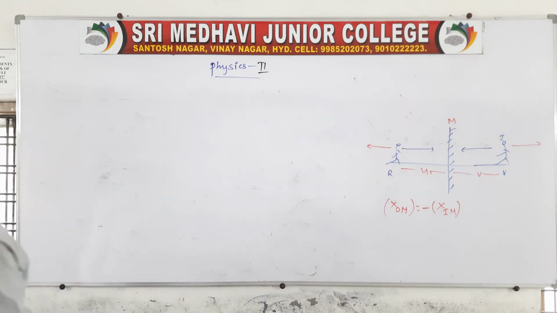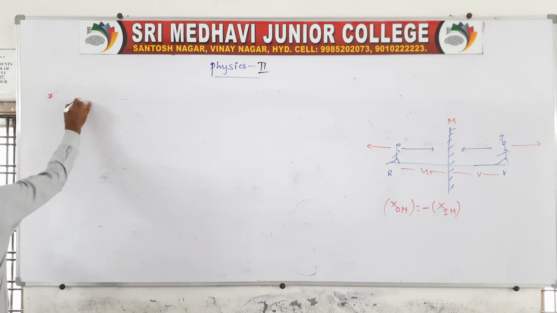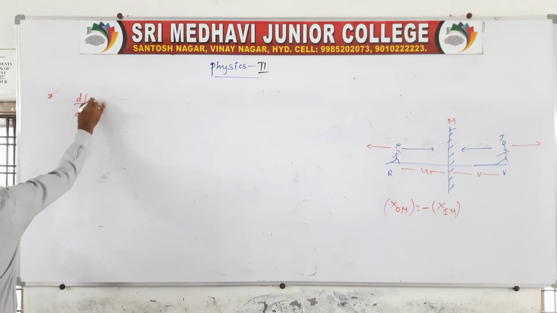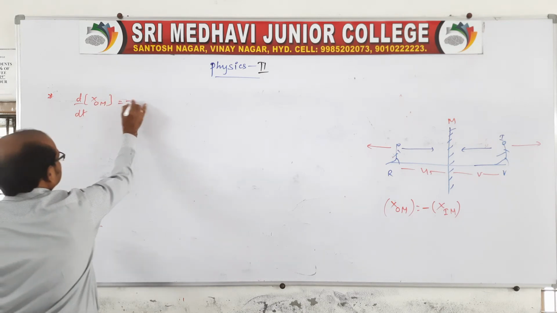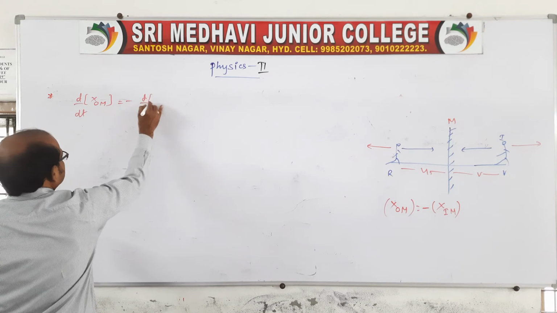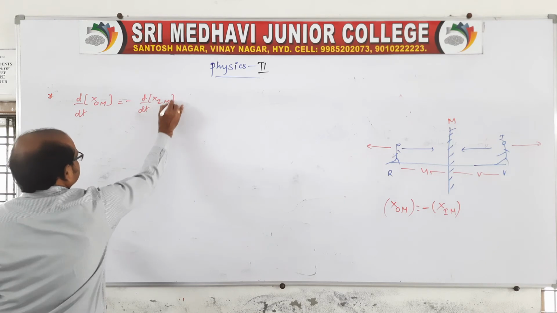Coming to the point, with respect to time, d by dt of x object with respect to mirror is equal to minus d by dt of x image with respect to mirror.